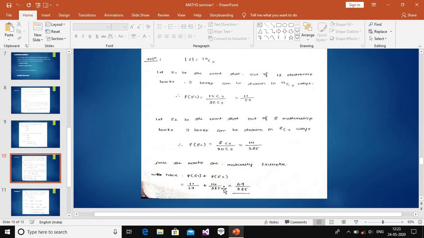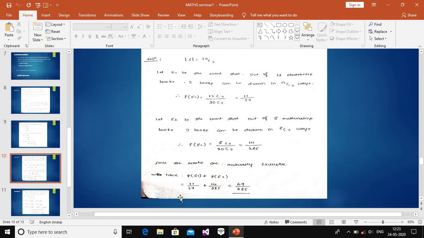Now we cross multiply these two: 11 into 285 and 14 into 57 in the numerator, and the denominator is 57 into 285.